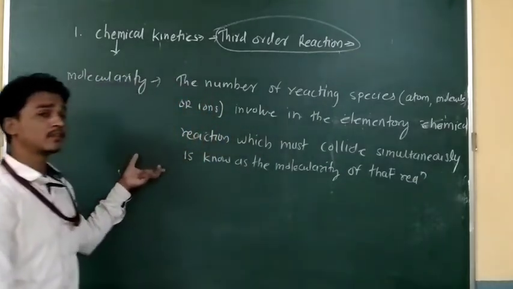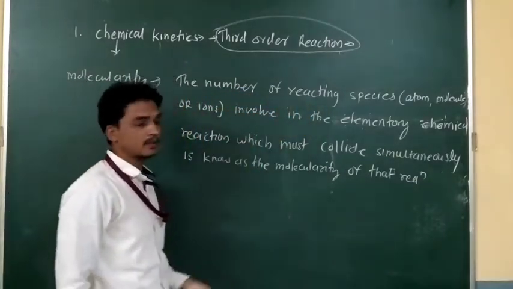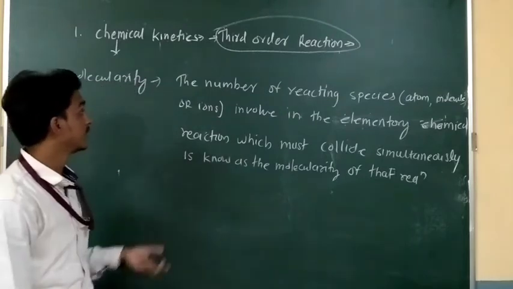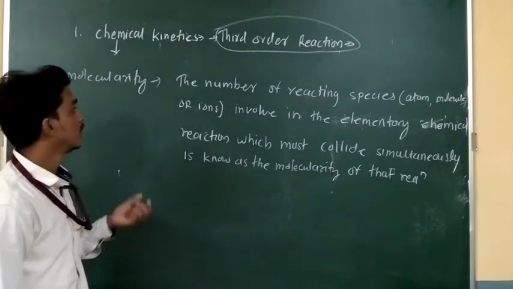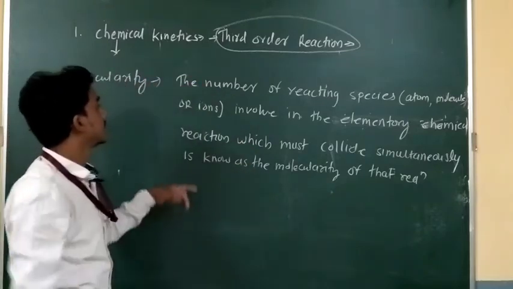Okay, this is the definition, and you have already seen the definition of molecularity in your SYBSc, but still I am writing it here.